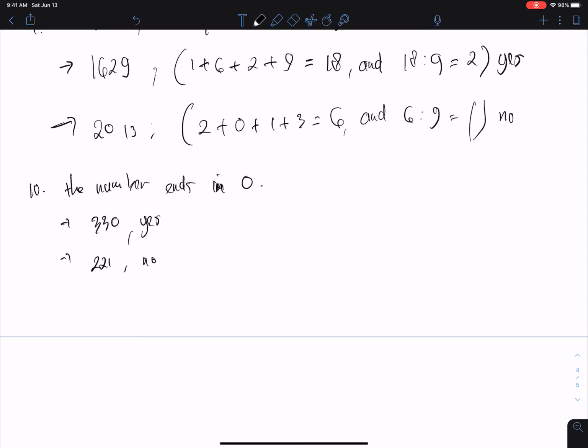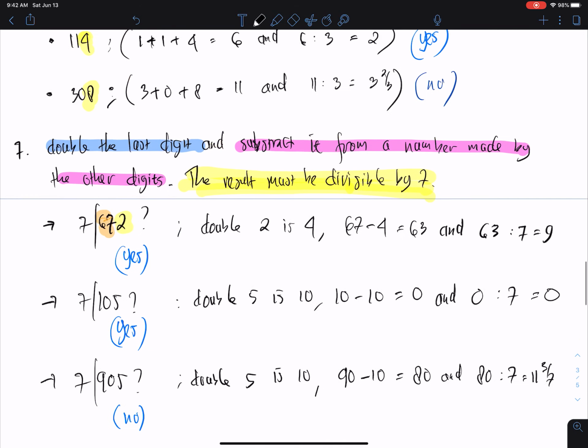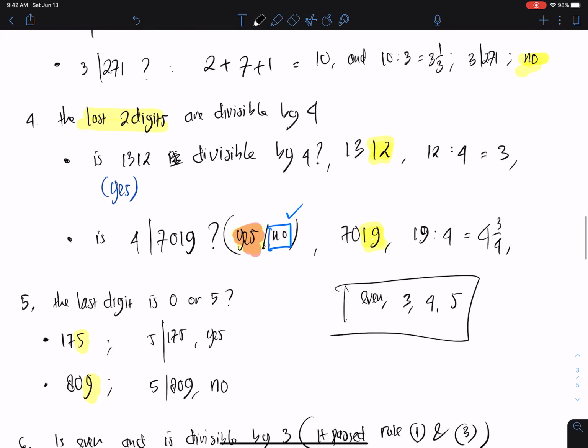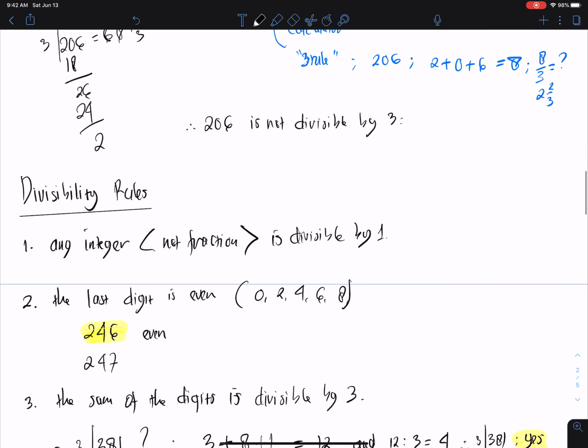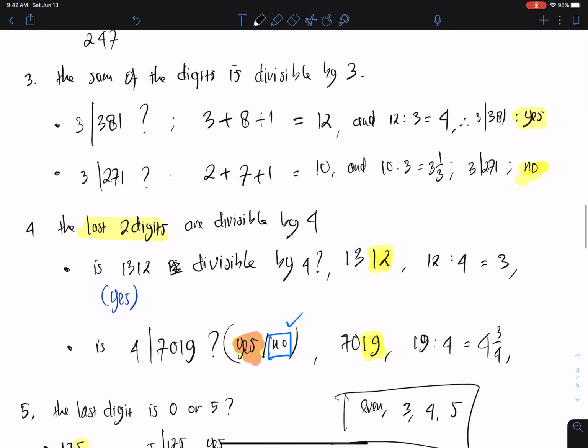And then of course we can go on to divisible by 11, 12, 13 and so on. We can study how manipulations can be made so that we can easily check whether a number is divisible or not. This is what we call the divisibility rule.